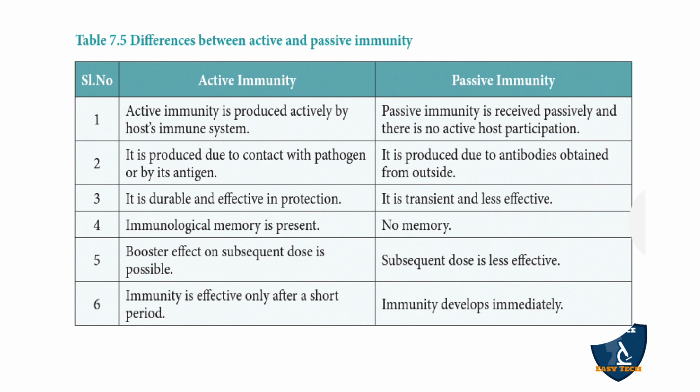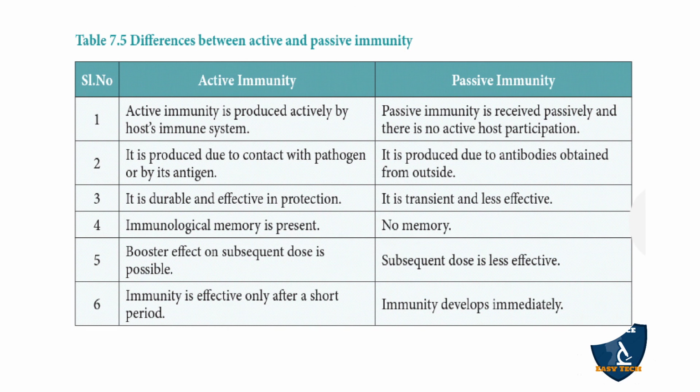Passive immunity: the antibody is produced outside and passively given to us. Active immunity is durable and effective in protection, but passive immunity is transient and less effective.